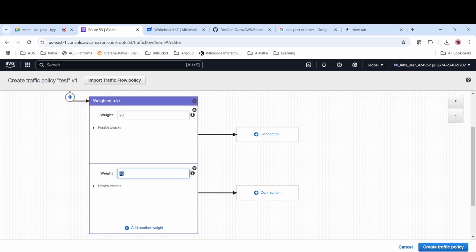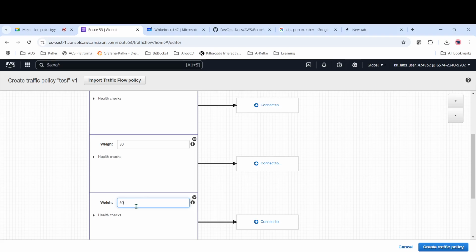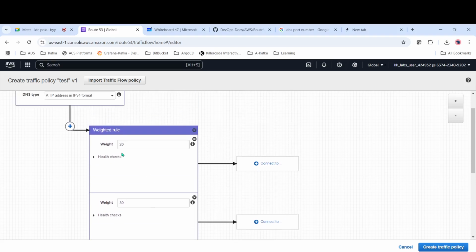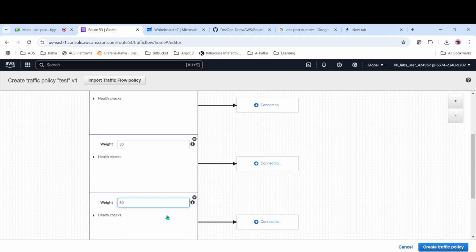Okay, let's give it as 30. And then add another weight. Now I am giving it as 50. Okay, now we have a split of traffic. 20% of traffic will go here, 30% will go here, and 50% will go here.